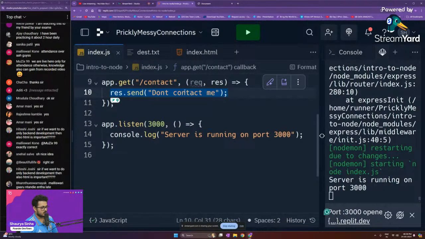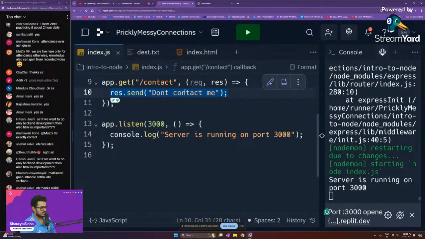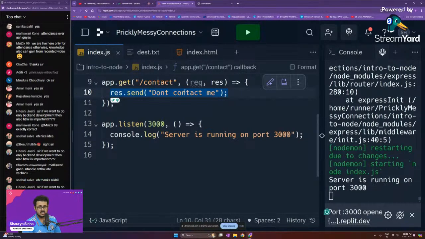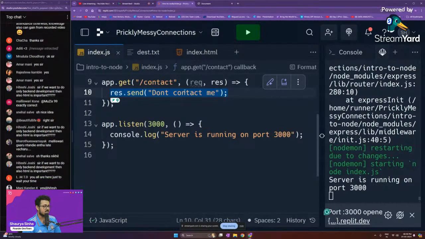So if we want to do only backend development, then also HTML is important. Hitesh Joshi, if you want to remain unplaced, if you don't want any placements, you don't want any internships, I will suggest then learn only backend development. But then don't come complaining to us that I learned backend, I'm not getting placements, I'm not getting internships, nobody's hiring me.